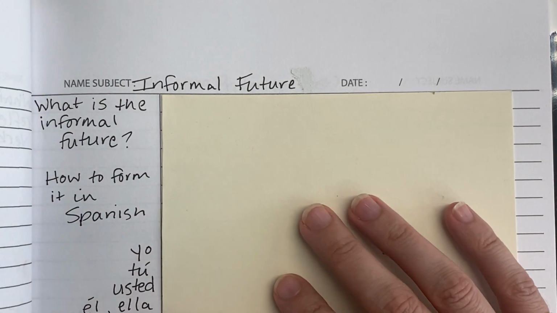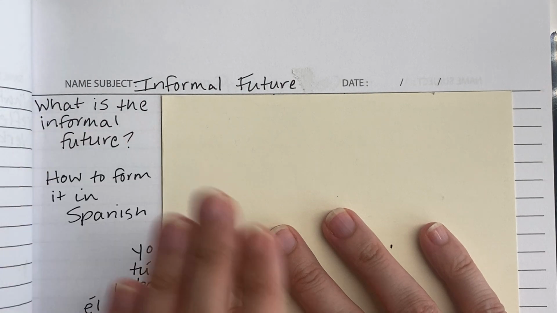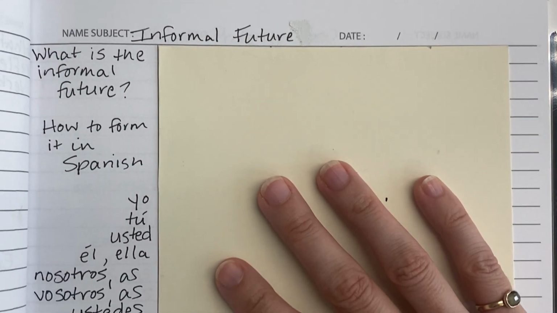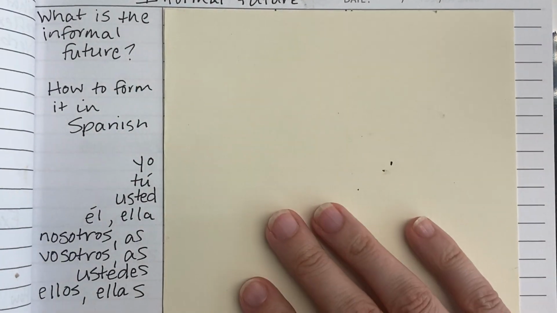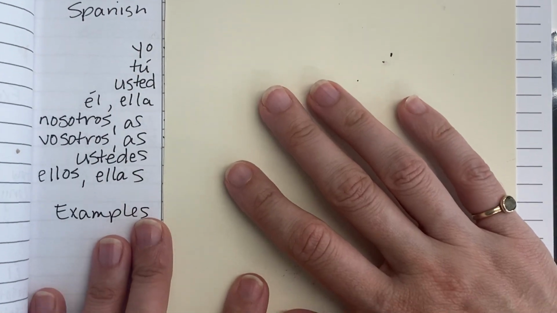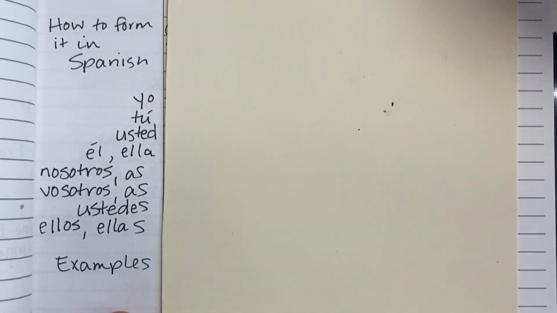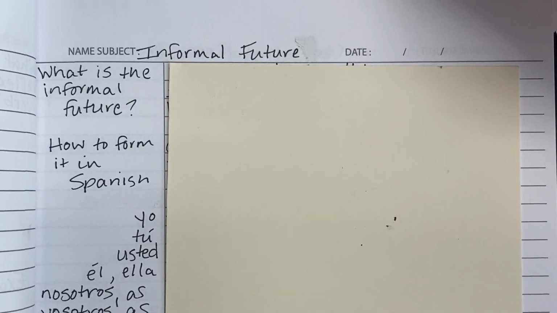Hello. In this video, we are going to learn about the informal future. So first, we're going to look at what is the informal future. We're going to see how to form it in Spanish, look at the different forms, the different conjugations of the verb that we're using, and finally, we're going to look at some examples. So let's get started.